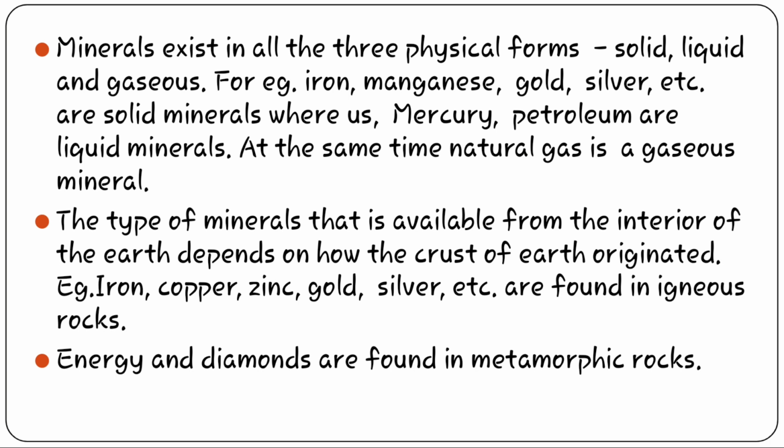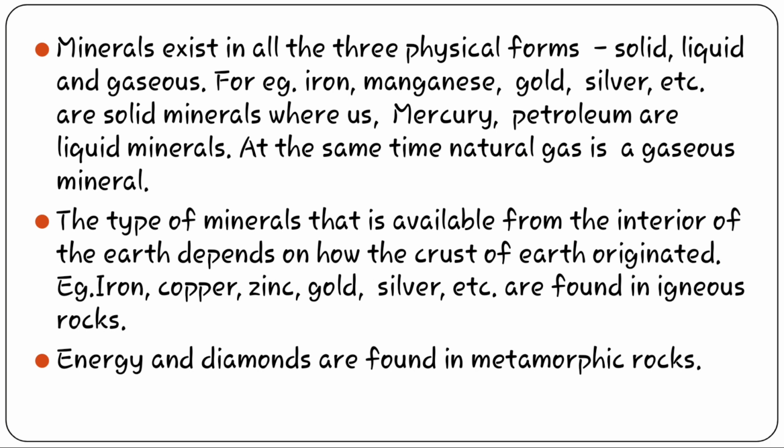Now, the type of minerals available from the interior of the earth depends on how the crust of the earth originated. For example, iron, copper, zinc, gold, silver, etc. are found in igneous rocks. We have already discussed minerals and how they are formed.